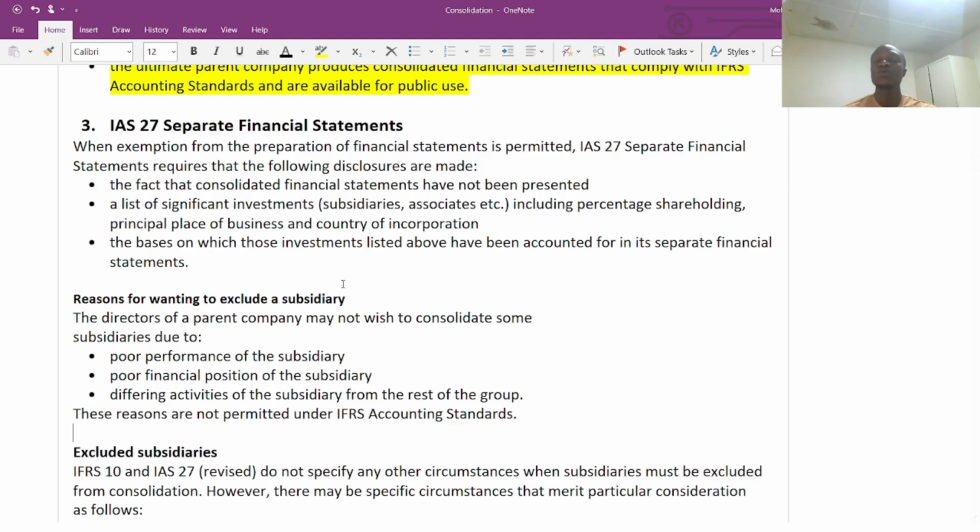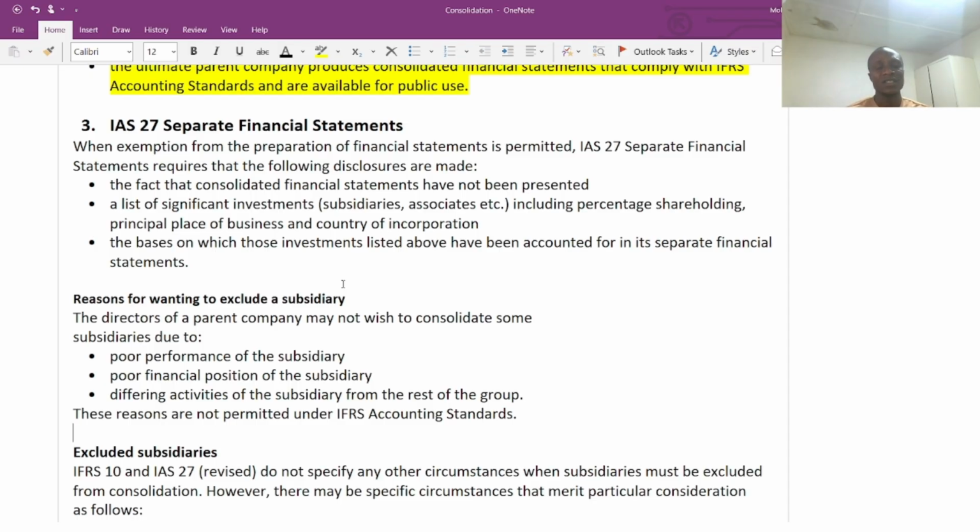Also, we are going to look at IAS 27, the separate financial statement. When the exemption from the preparation of consolidated financial statement is permitted under IAS 27, firstly, the fact that the consolidated financial statement has not been presented must be disclosed. Then the list of significant investments, that is the subsidiary and the associate, which we are going to look at under IAS 28, the associate, including the percentage of shareholding.